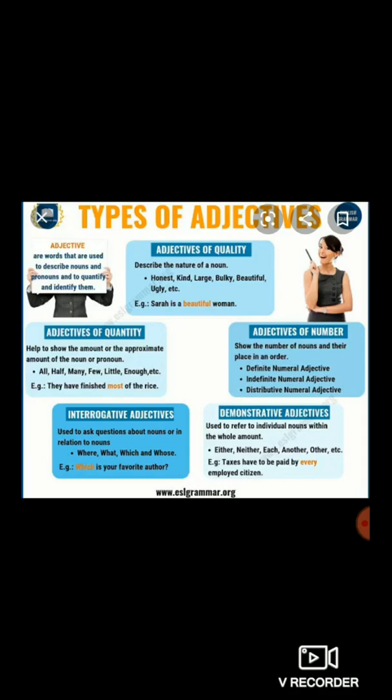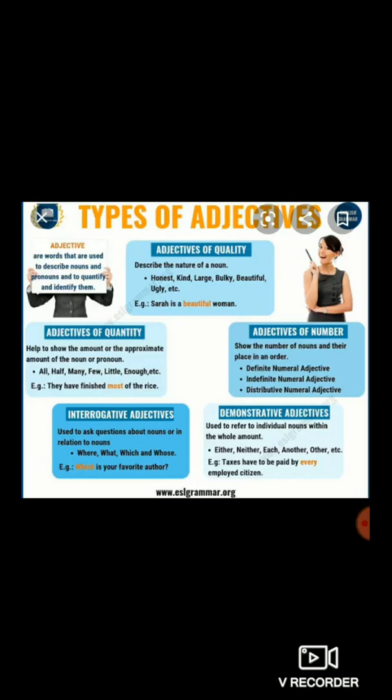Clear, students? Now let's proceed to the adjectives of quantity. Now adjectives of quantity help to show the amount or the approximate amount of the noun or pronoun.